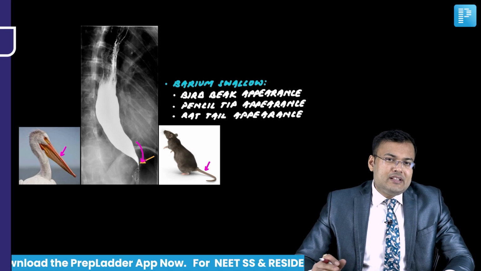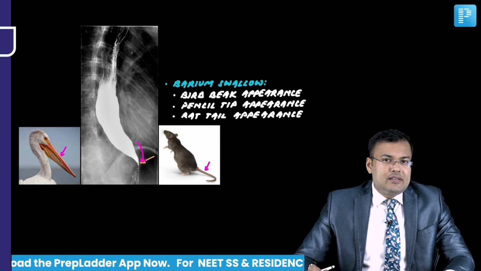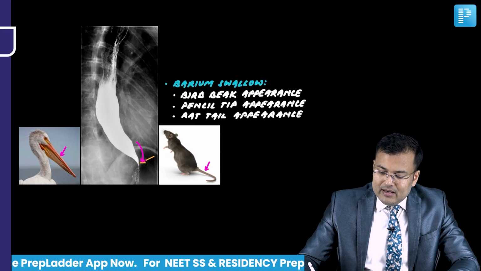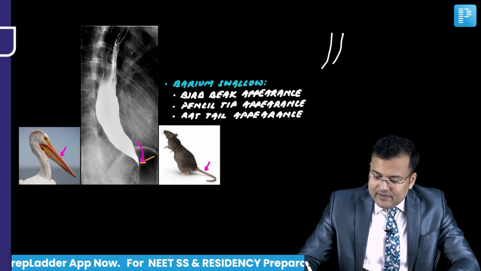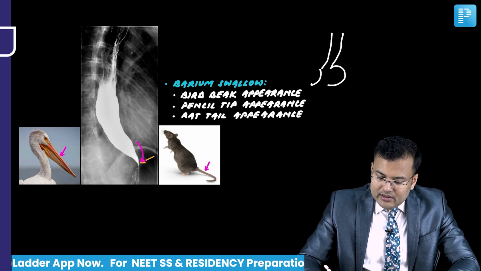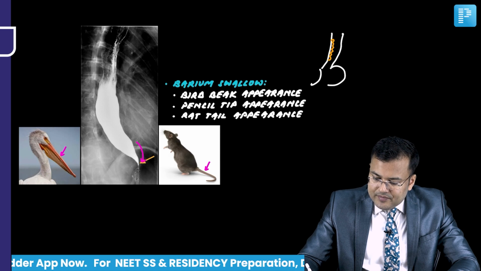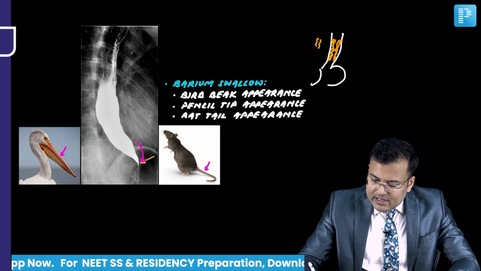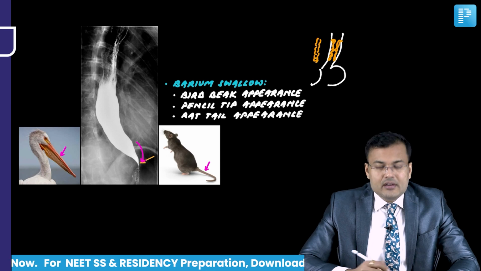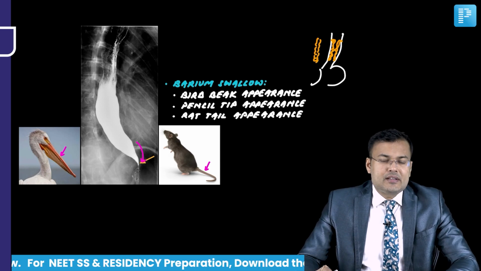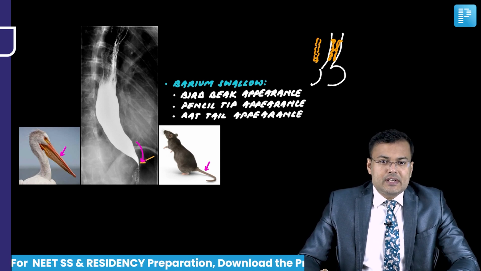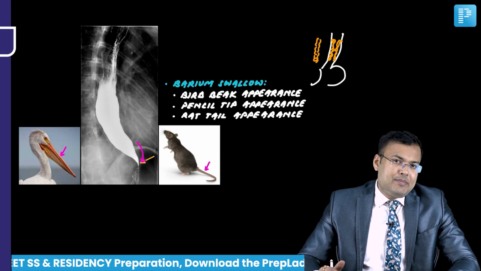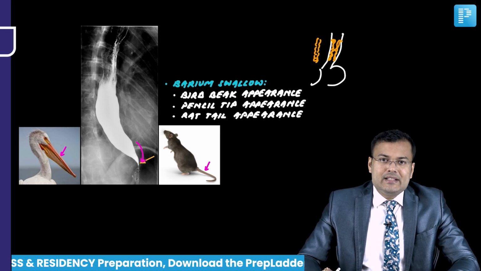In certain books, it is written that rat tail appearance is seen in carcinoma esophagus. Actually speaking, that is not rat tail appearance, that is rat tail filling defects. Imagine this patient is having this kind of malignancy. Clear? So rat tail filling defects are seen in carcinoma esophagus, but bird beak appearance, pencil tip appearance, rat tail appearance are seen in Achalasia Cardia.